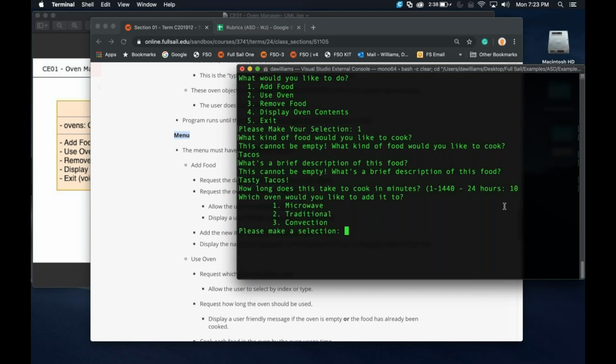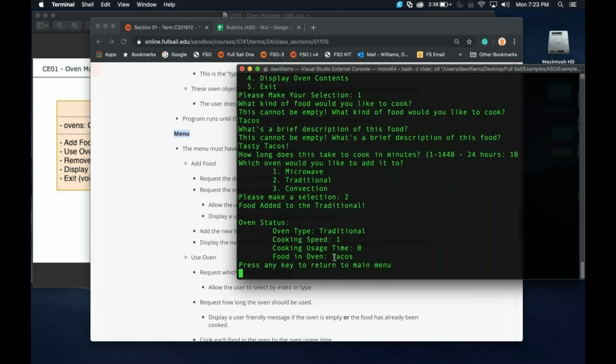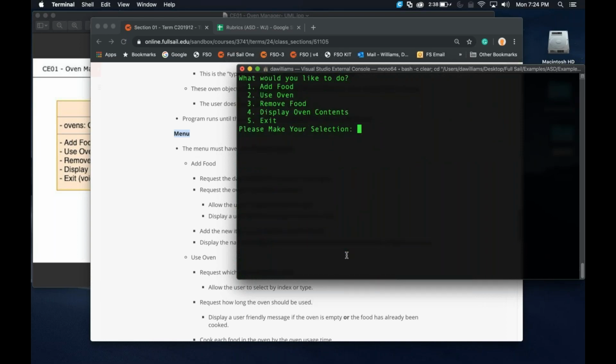And now it's going to ask what oven I would like to put them in. So I'm going to put them in the traditional oven, so 2. And now look, it's giving me that display, and it's actually saying, okay, we have the oven type of traditional, cooking speed of 1. So far, they're uncooked because it is at 0 minutes because I haven't used the oven, but the food is in there, and tacos is going to be inside of that oven. Okay, so now we got it.